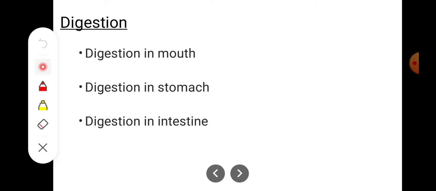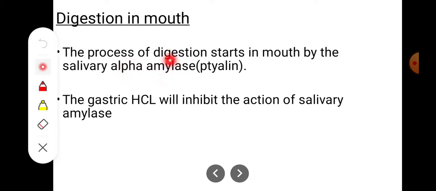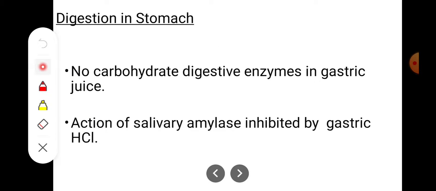Then what are the sites of digestion? It can occur in the mouth, stomach and intestine. In the mouth, the process of digestion starts with the help of salivary alpha amylase. The salivary alpha amylase is also called ptyalin, and the gastric HCl will inhibit the action of this salivary amylase. Next is digestion in the stomach.